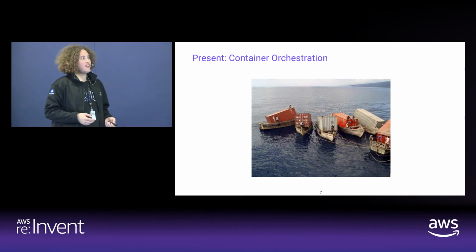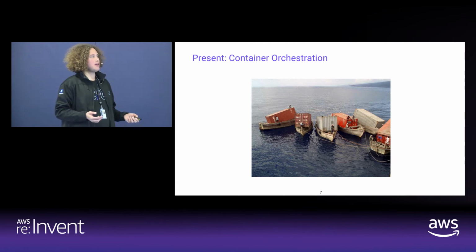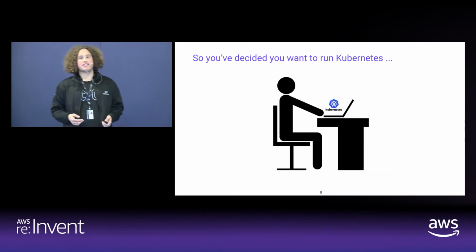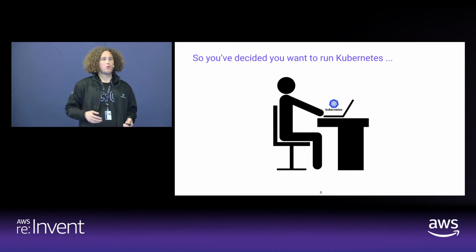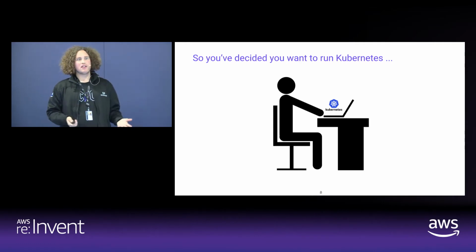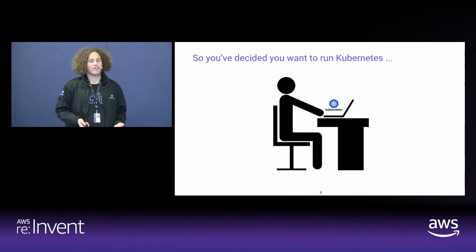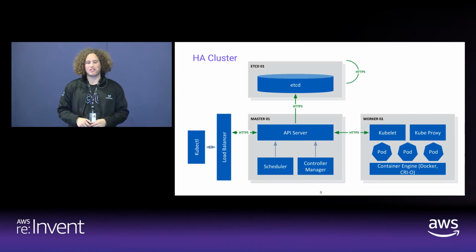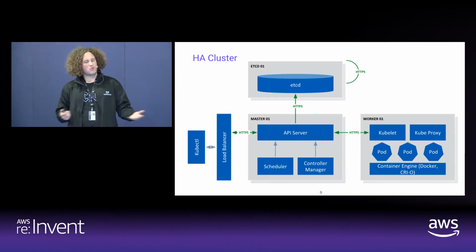For all of us who wanted to try out Kubernetes, I guess most of us tried it out with Minikube. Who has actually tried Minikube before? Minikube is so simple. I just download a single binary, run it on my laptop, and I have an up and running Kubernetes-like cluster. But if we look at what it takes to run a highly available, production-ready Kubernetes cluster, it looks a bit more complicated.